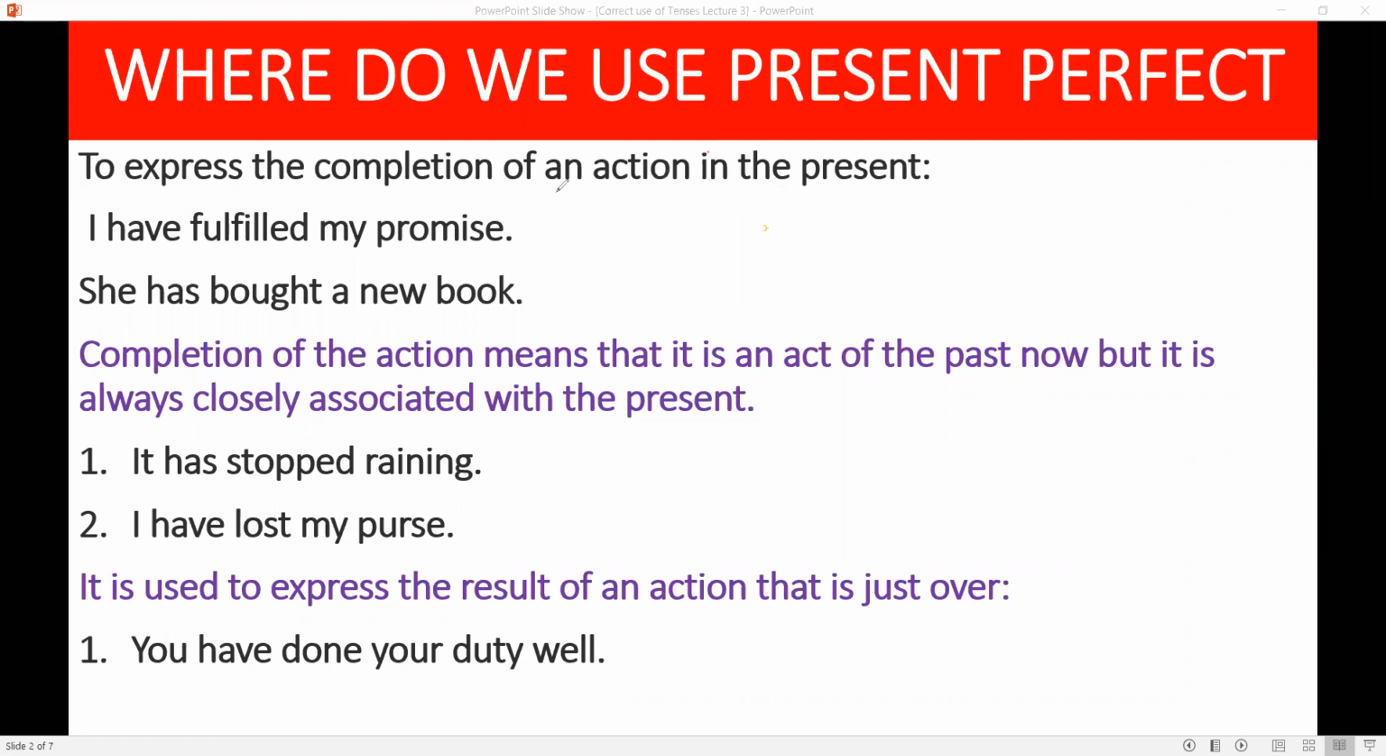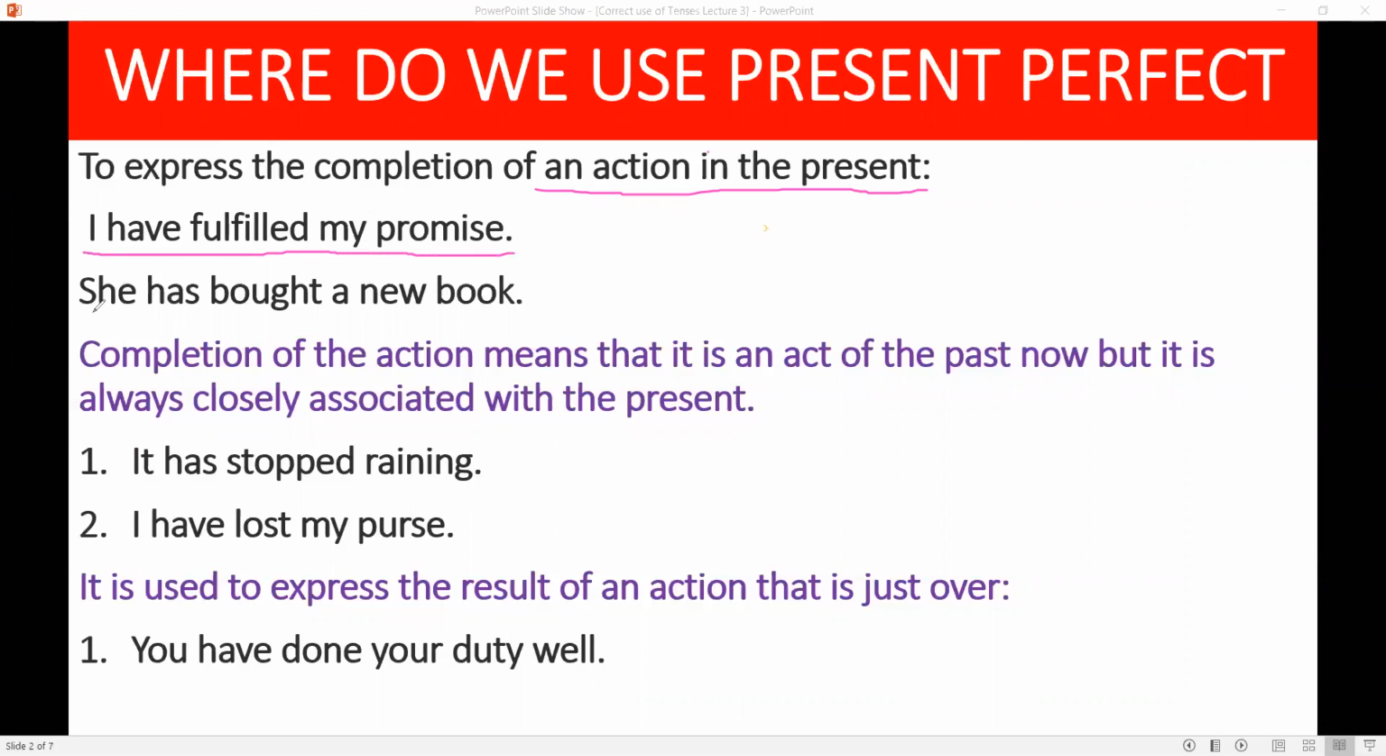Some action has been completed in the present, like I have fulfilled my promise. I have made some promise to someone, and now I have completed that promise.